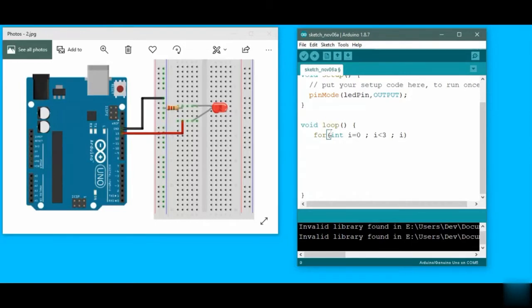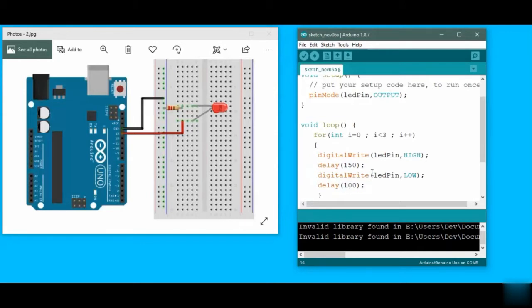And then we have the increment. Here we have digitalWrite LED pin at HIGH, and then a delay of 150 milliseconds, as I have already told you, and then digitalWrite LED pin at LOW, and then a delay of 100 milliseconds this time.